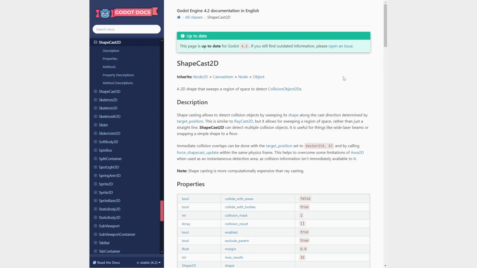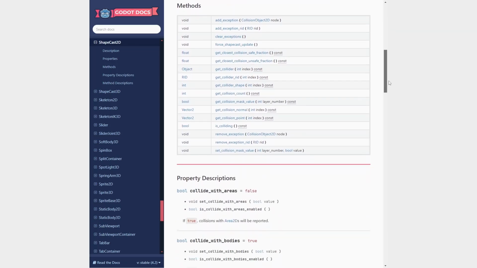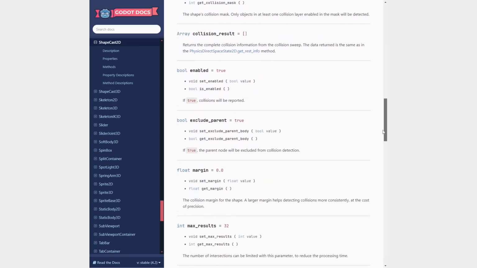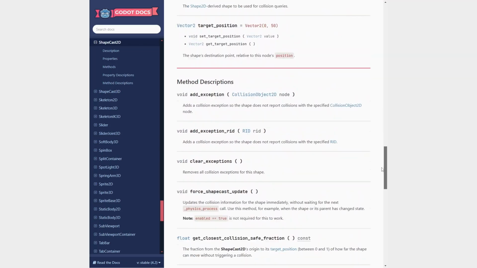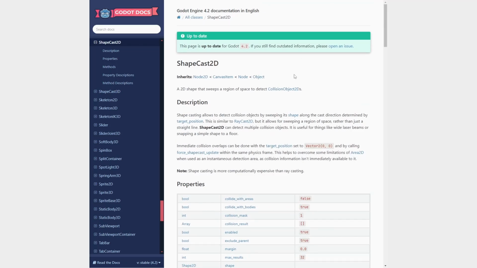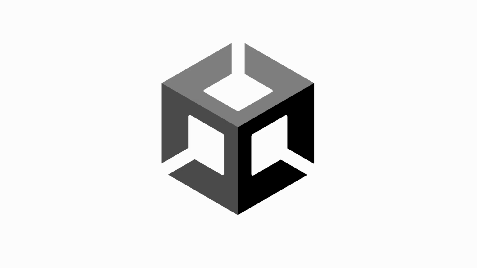To be honest, resources for Godot just aren't as good. Here I have the Godot documentation for ShapeCast2D. Nowhere on this page is there a code example. And that would help me so much. Even if I Google for something simple like a boxcast, the resources aren't super great. I might find something like a Reddit post, but I would like more than that. From what I remember when I used to learn Unity, it wasn't that bad. You would find answers to basic questions very easily, and it doesn't feel like that's the case in Godot.